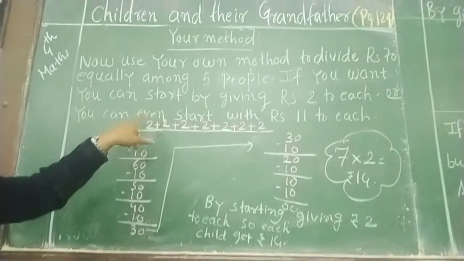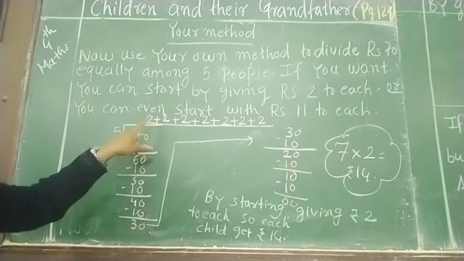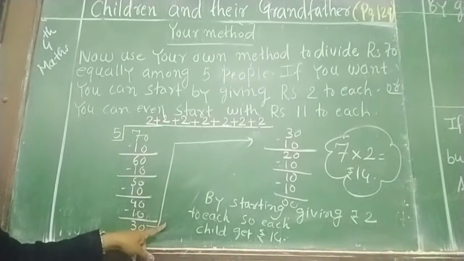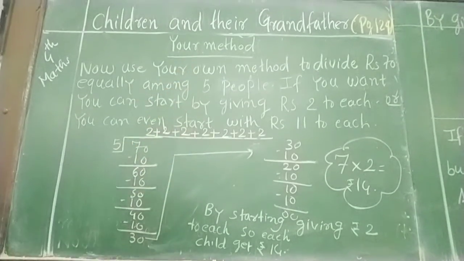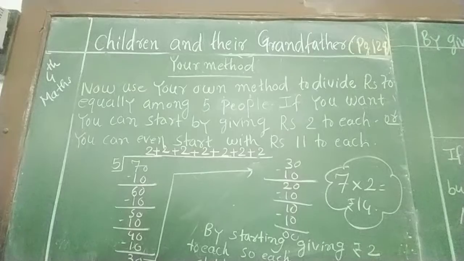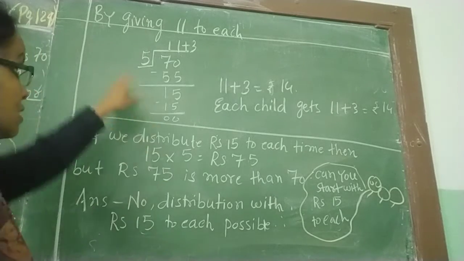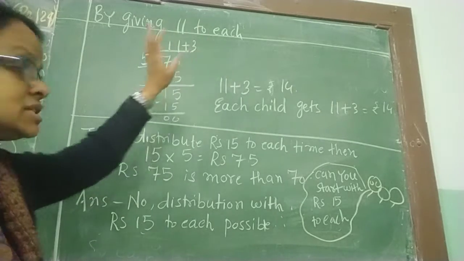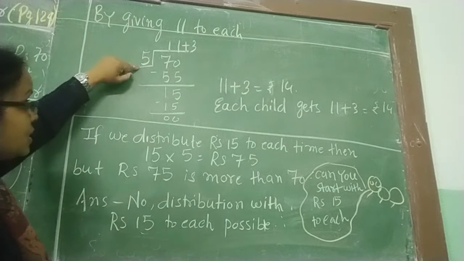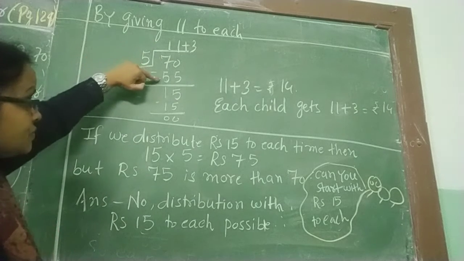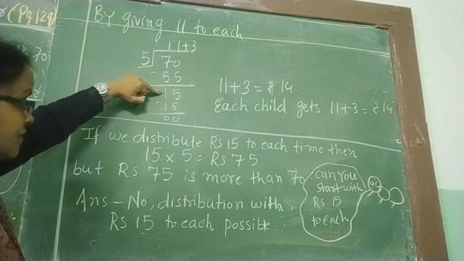Okay, this is about our method. Why our method? Because they have given the hint that you have to give 2 rupees to each child. So we have distributed in that way. Now let's see for the 11 rupees. Then by giving rupees 11 to each, so 11 5s are 55.